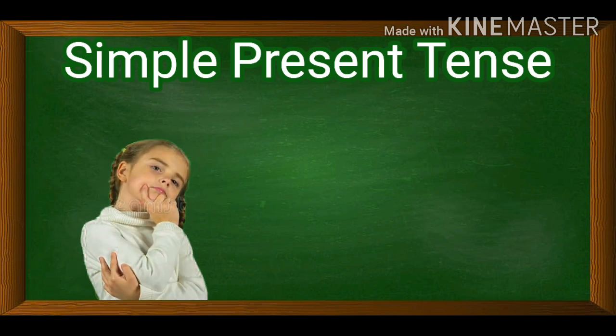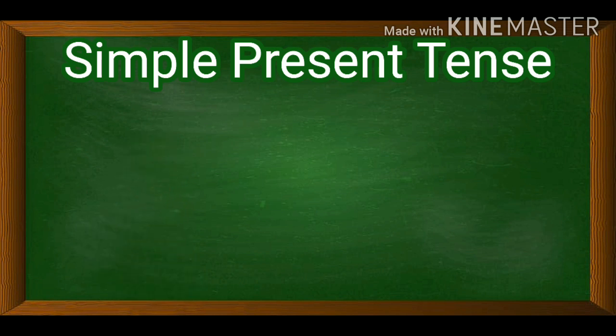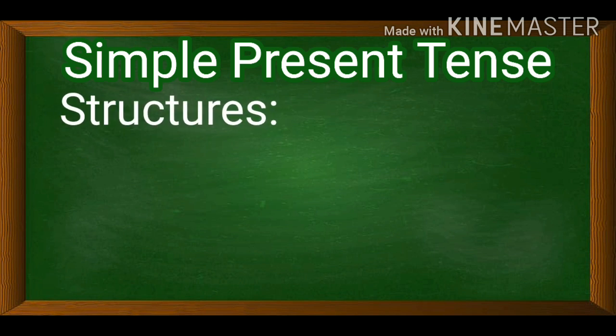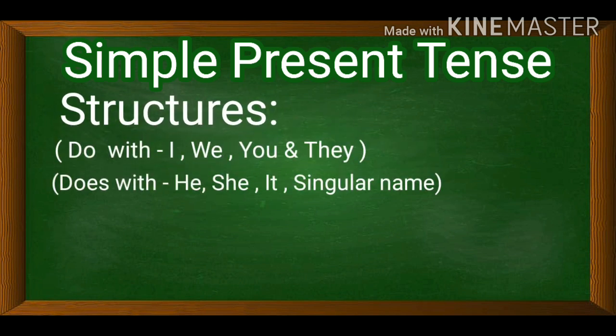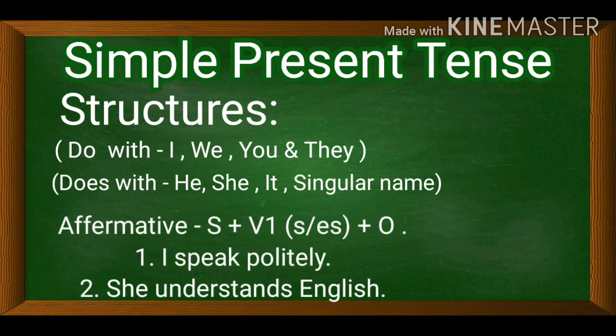Now we should know how we frame simple present tense. We should know the structure of simple present tense. First of all, I will tell you the structure of affirmative sentences, which are positive. That structure we should know first. The structure of simple present tense affirmative sentence is subject plus verb 1, S/ES, plus object. Verb 1 means the first form of the verb. So S/ES also is there. Where do we use S/ES with the verb?